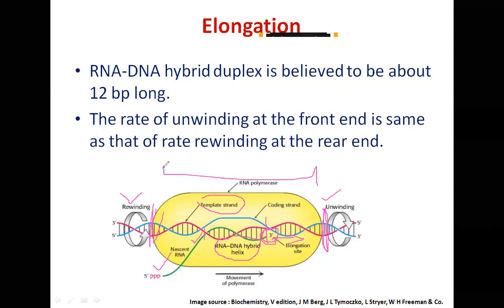Therefore, at any given point of time, we will have only 17 base pair of DNA unwound, because at the rate at which it is unwound at the front end, at the same rate it is being rewound at the rear end. So at any given point of time, this transcription bubble picture stays constant: 17 base pair DNA, 12 base pair RNA-DNA hybrid.